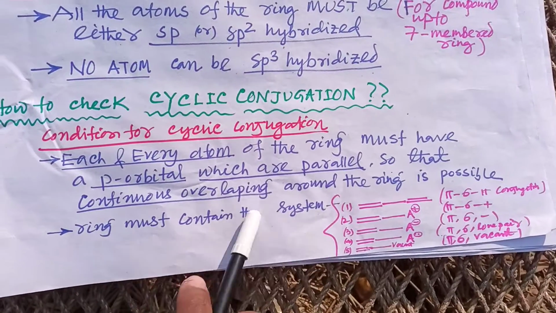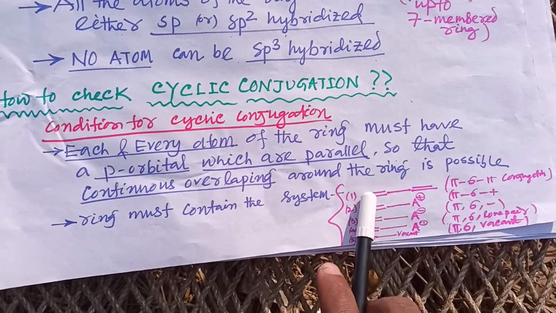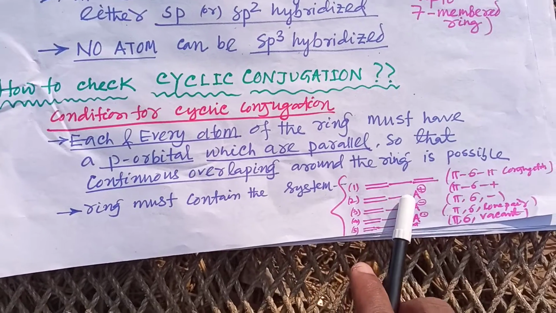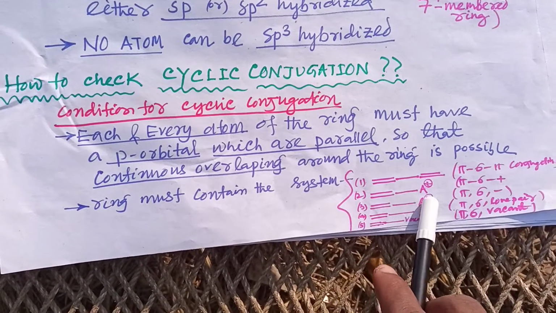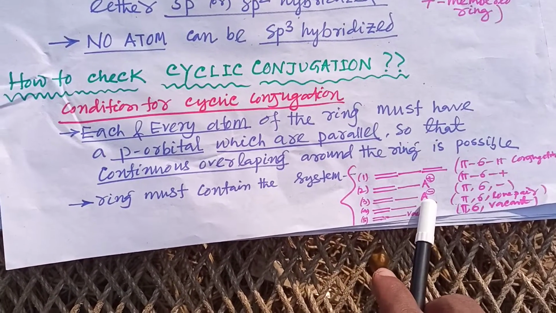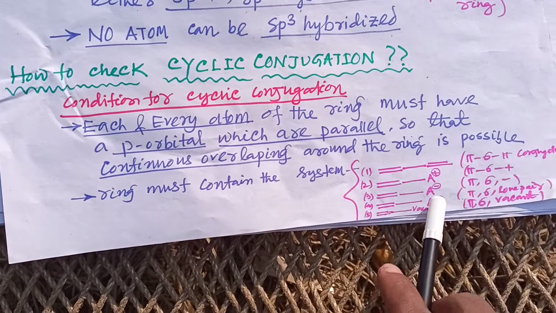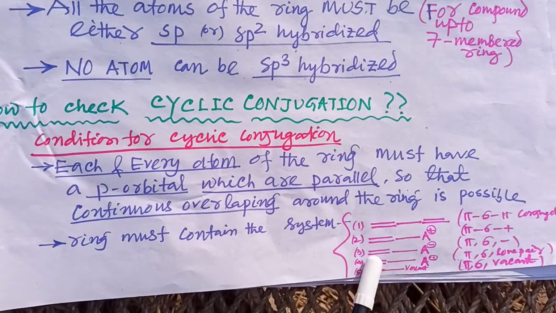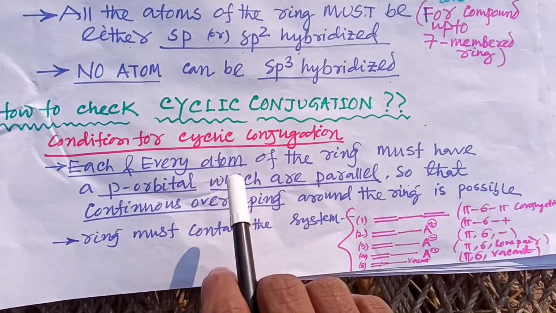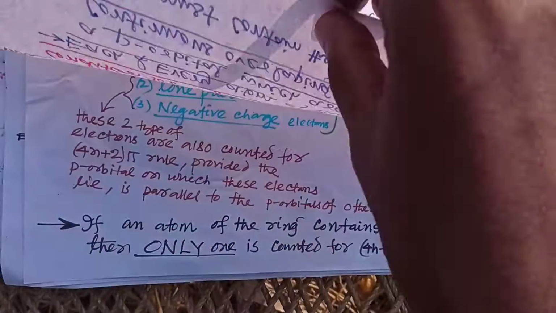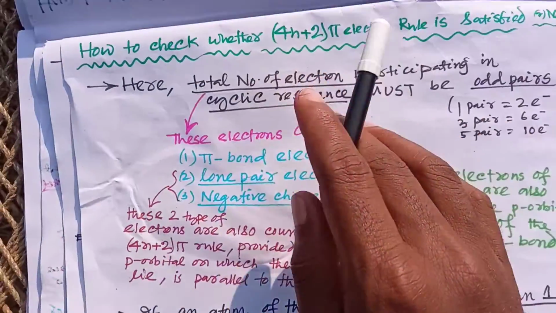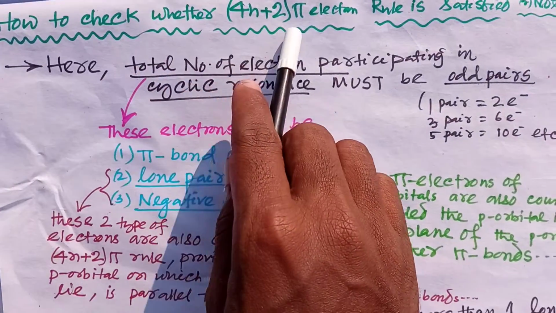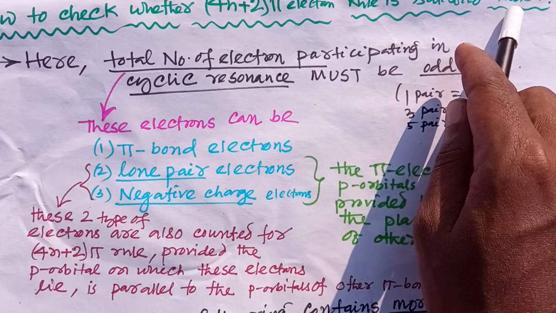And the ring must contain a system like pi sigma pi, or pi sigma positive, pi sigma negative, pi sigma lone pair, pi sigma vacant orbital, something like this. The compound should contain this type of system for the complete conjugation or complete resonance. Now how to check whether the 4n plus 2 pi electron rule is satisfied or not?